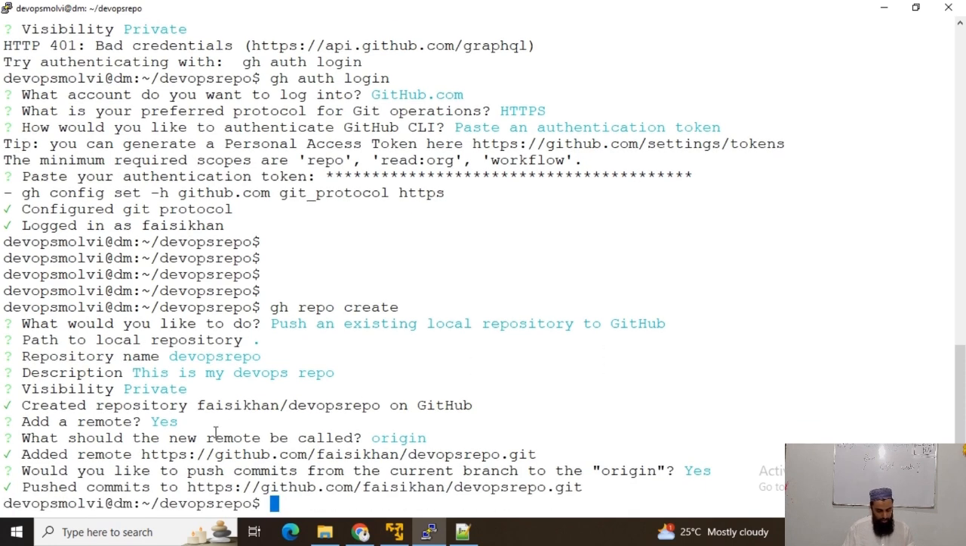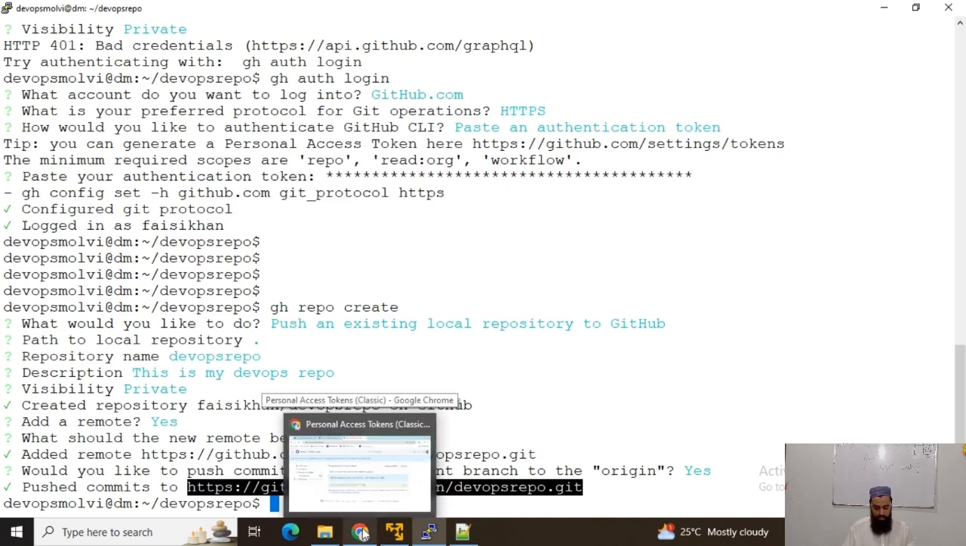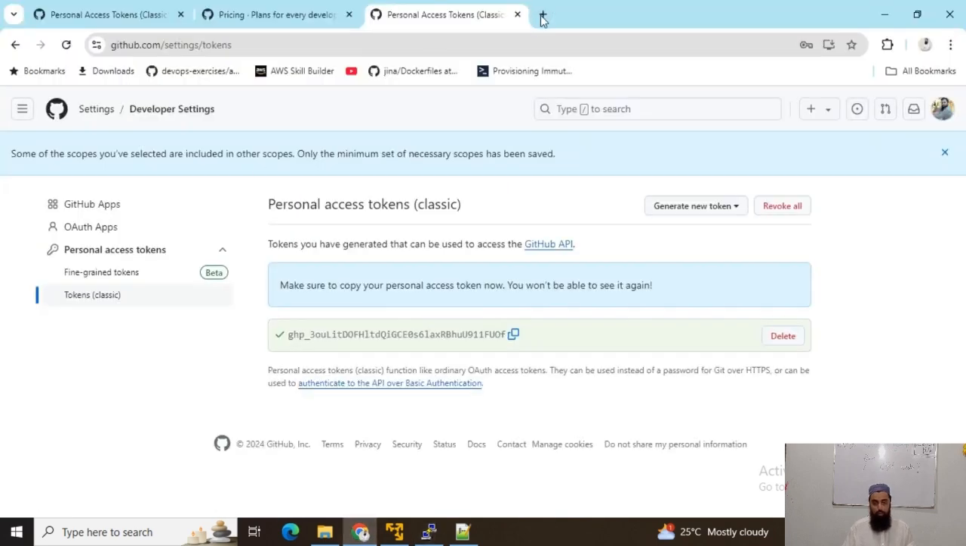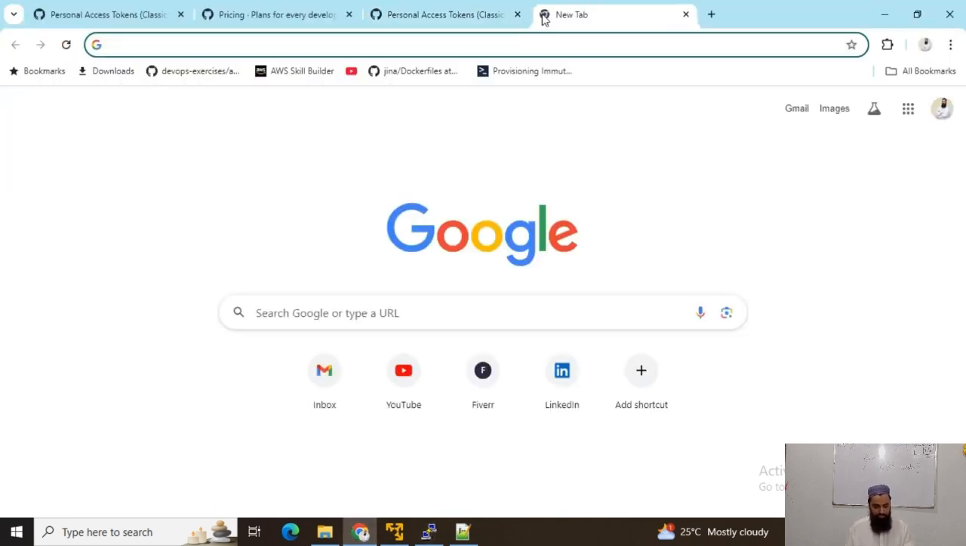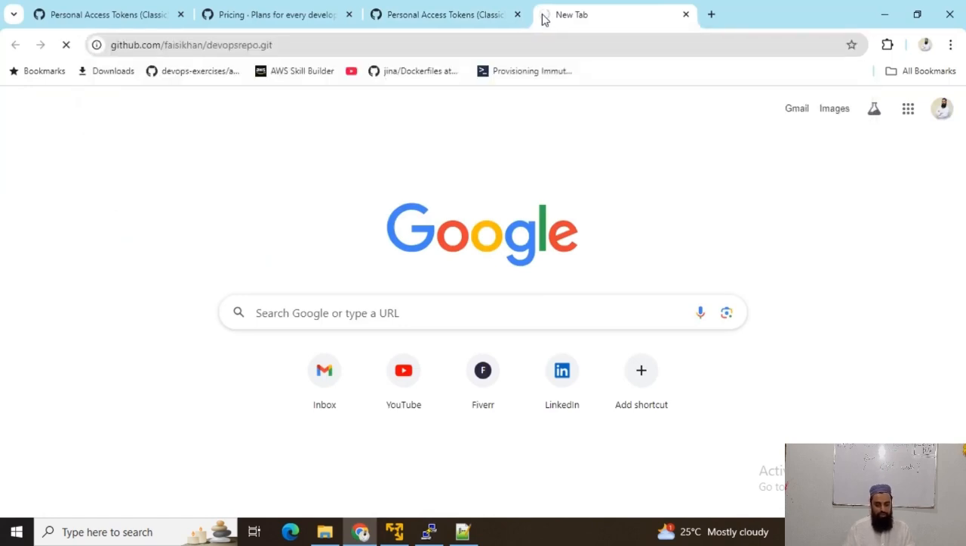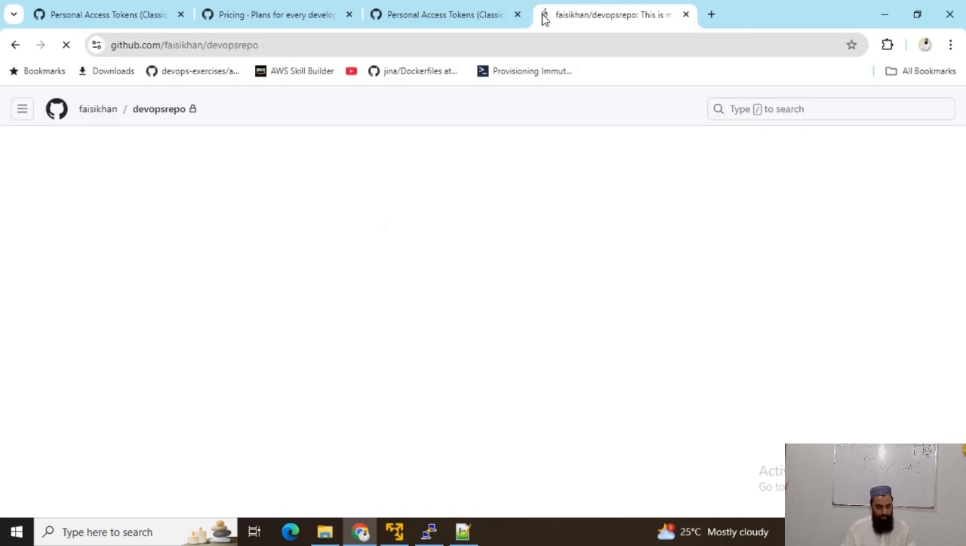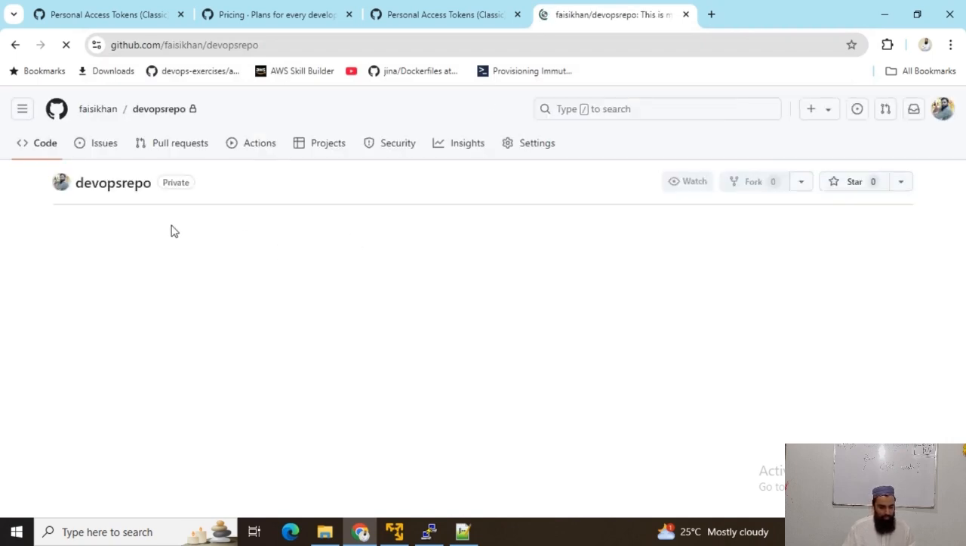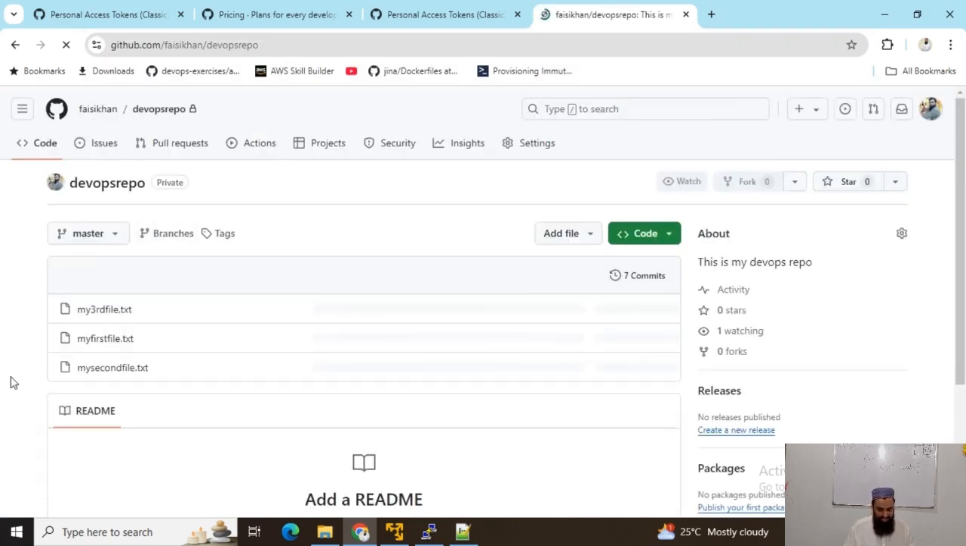Okay, so it is saying that it pushed commits to this repository, DevOps repo.git. So all our content, everything, has been pushed to this repository. Now I will copy this URL and see what we have on our GitHub account. So we must have this repository here. Okay guys, you can see we have this repository with all these files.